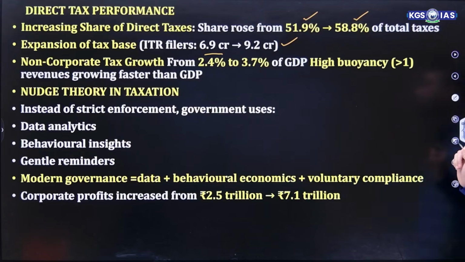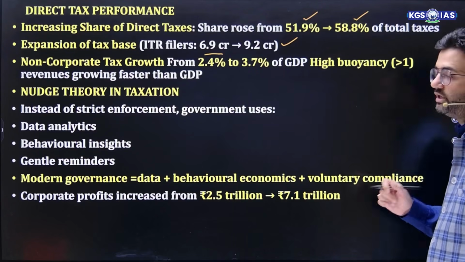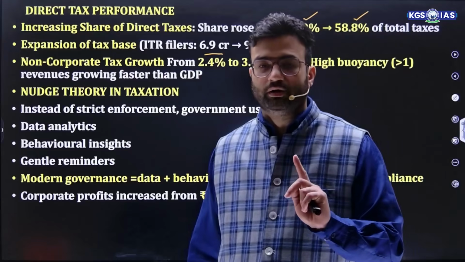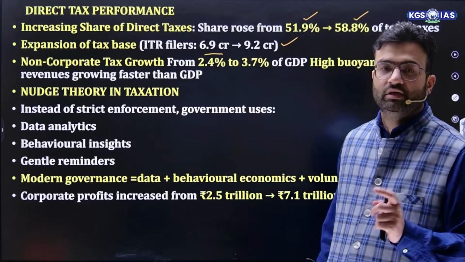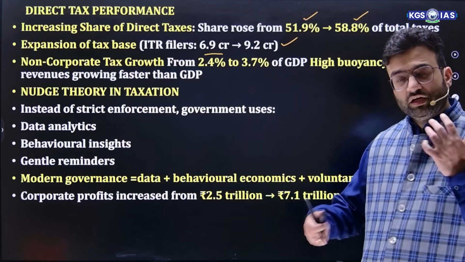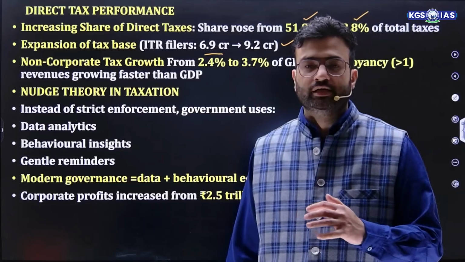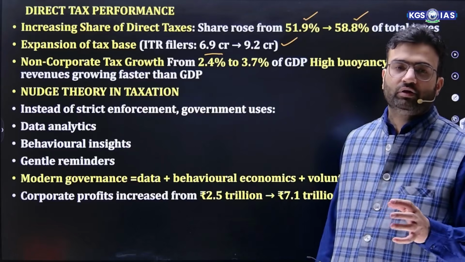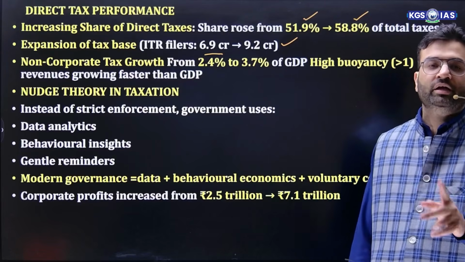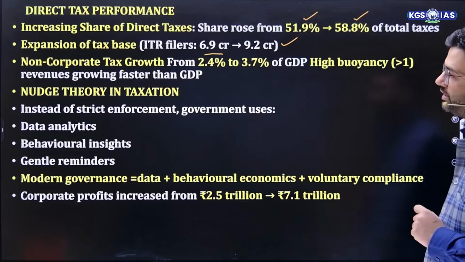If we talk about the non-corporate tax growth, it rose from 2.4% to 3.7% of GDP, which shows higher buoyancy. That means revenue growing faster than GDP. Now, this may be asked in prelims: what is the meaning of higher buoyancy? Higher buoyancy means the tax to GDP ratio is increasing. That means the revenue is growing faster than GDP, that is through the non-corporate tax growth.